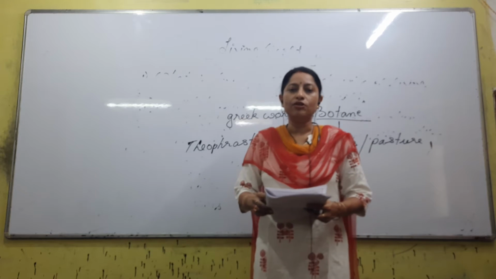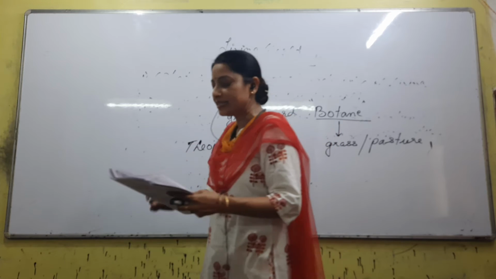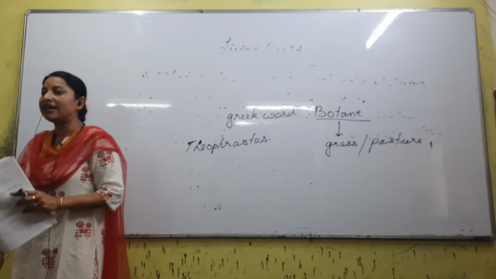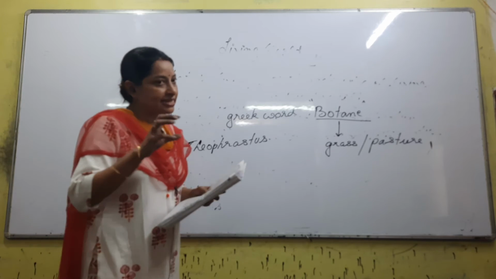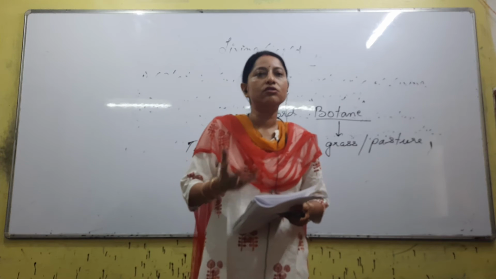An important question here: what are the twin characters of growth? As given in the PDF, increase in mass and increase in number are considered the twin characters of growth. Many questions come on this. Increase in mass is also growth, increase in number is also growth.